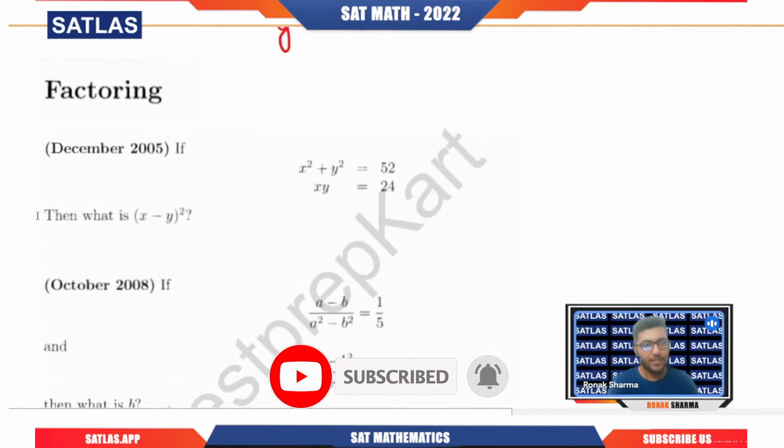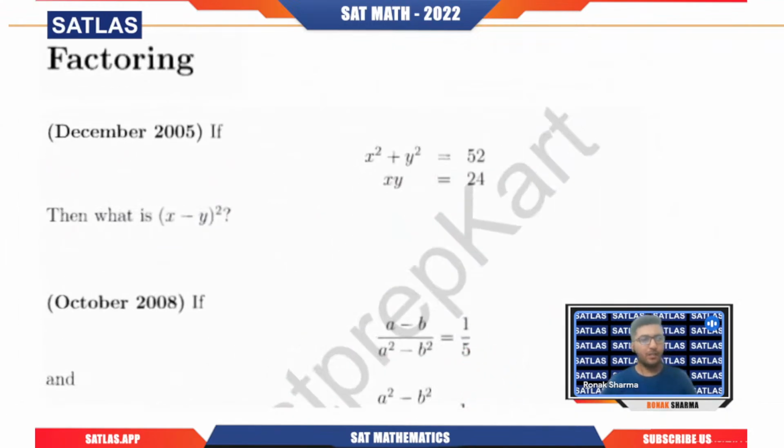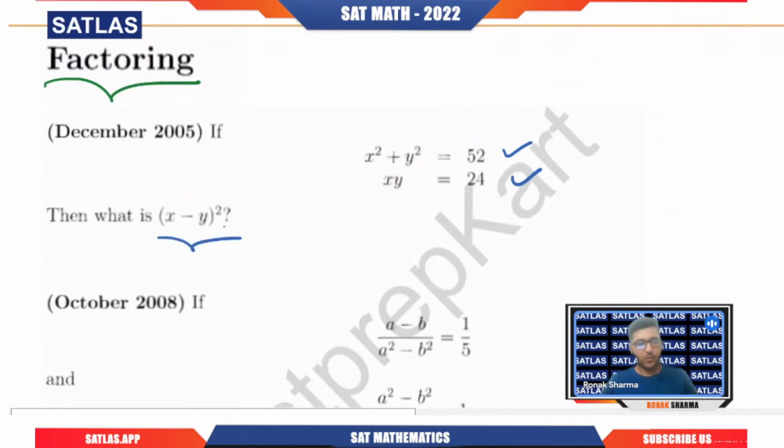Factoring. Factoring is again a very important topic. We have a few questions based on the concept of factoring, so let us quickly see that. If x square plus y square is 52, and xy equals 24, then they're asking for (x minus y) whole square.